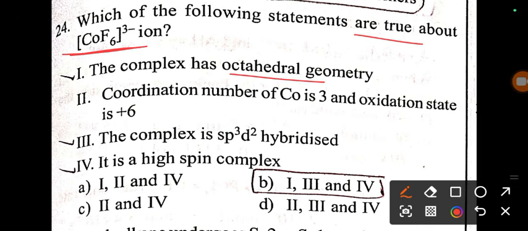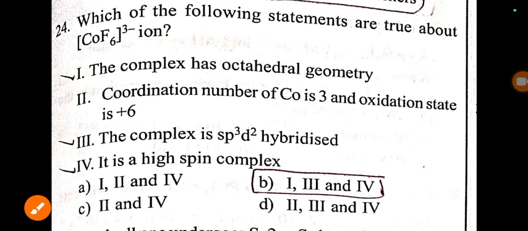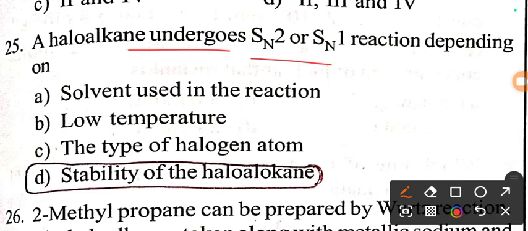Now, which of the following statements is true about the complex CoF6 3- ion? So this complex is octahedral. This is a true statement. Here the coordination number of cobalt is 3. No, it's wrong. It is 6, and the oxidation number is 3. So statement 2 is wrong. This complex has sp3d2 hybridization. It's a right statement because fluoride is a weak ligand and it forms a high spin complex. So statements 1, 3 and 4 are right for this complex.